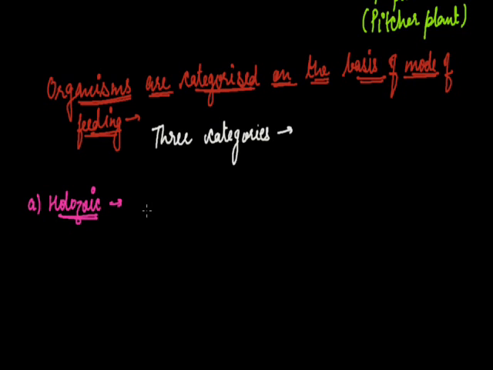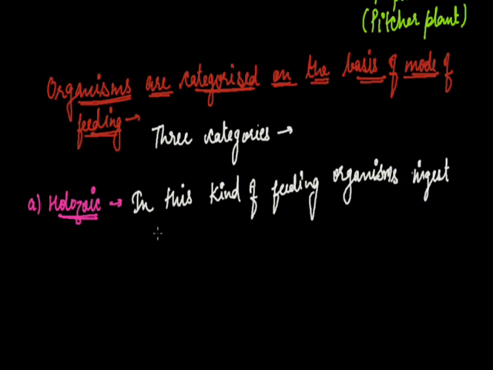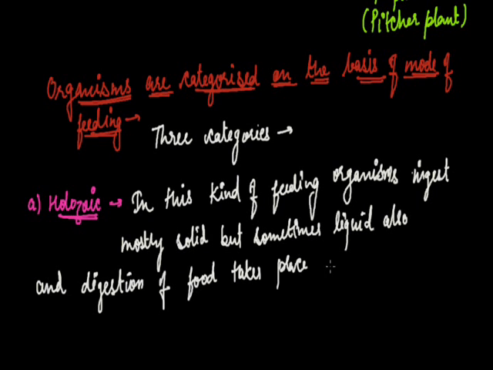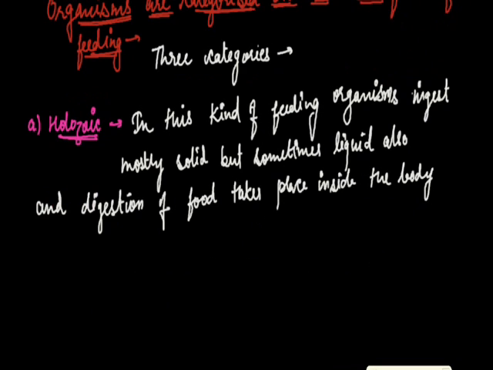In the Holozoic mode of feeding, animals ingest mostly solid but sometimes liquid food, and digestion of food takes place inside the body of the organism with the help of digestive enzymes.